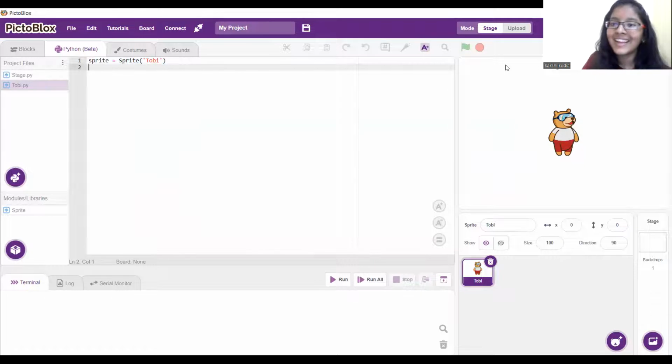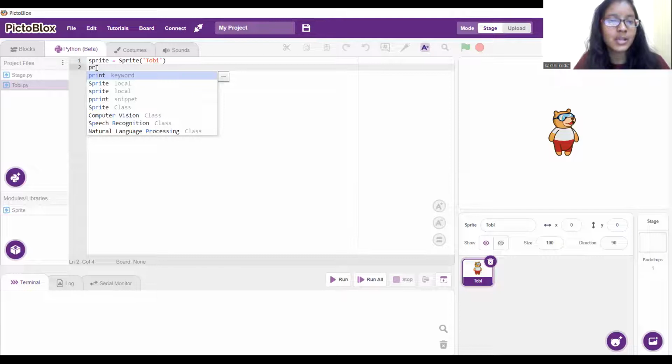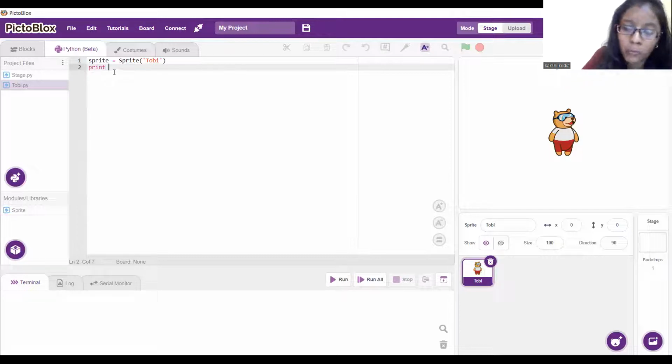For printing, Python uses the print keyword with parentheses. So, hello world. And as it is correct, real Python code, it is just going to show you the output in the terminal part. See, hello world. Clear?